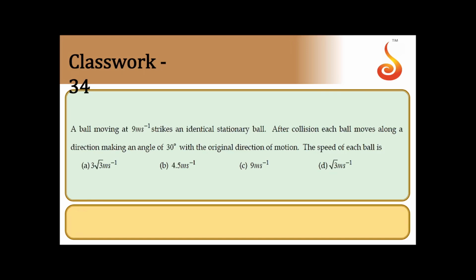A ball moving at 9 meter per second strikes an identical stationary ball. After collision, each ball moves along direction making an angle 30 degree with the original direction of motion. Then speed of each ball is.